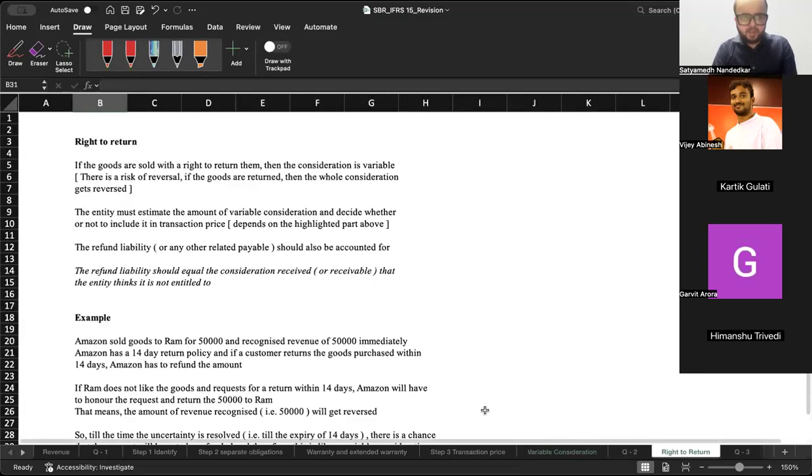Okay. Then you could have a situation where the goods are sold with a right to return. If the goods are sold with a right to return, then the consideration is variable. Why is the consideration variable?